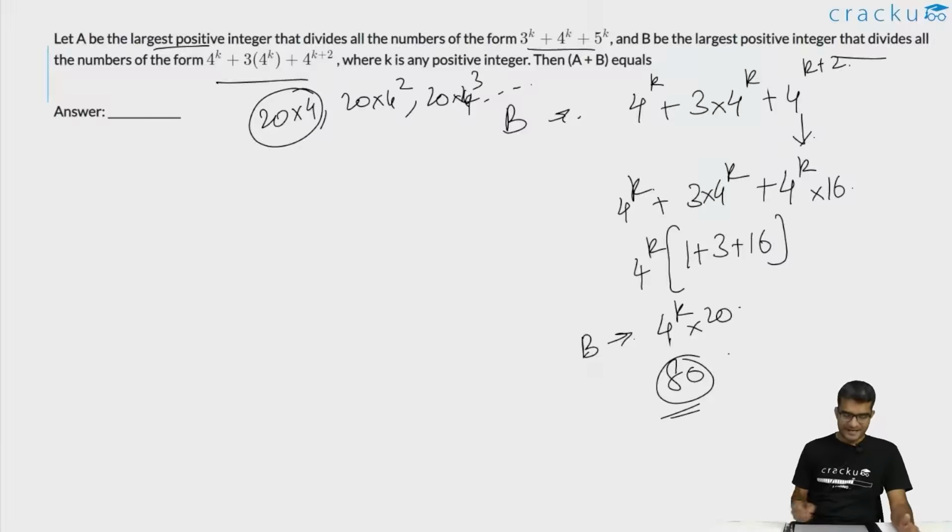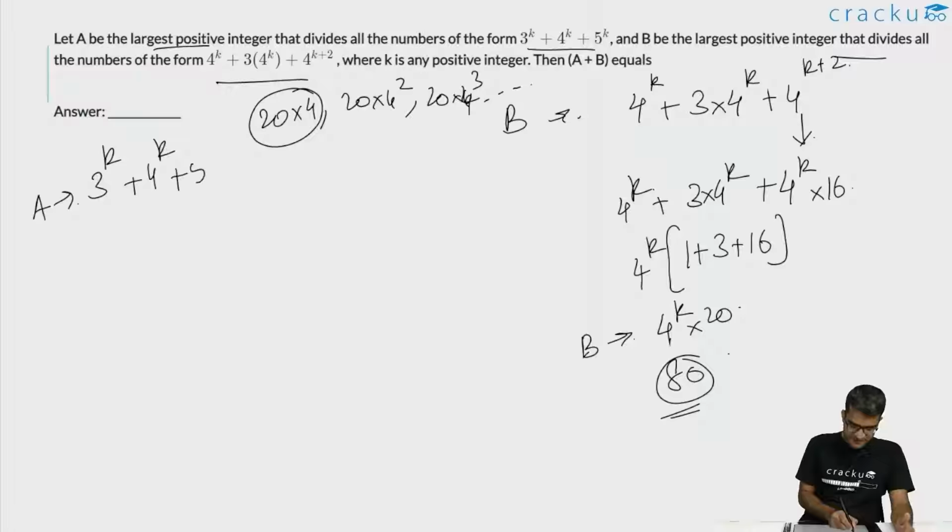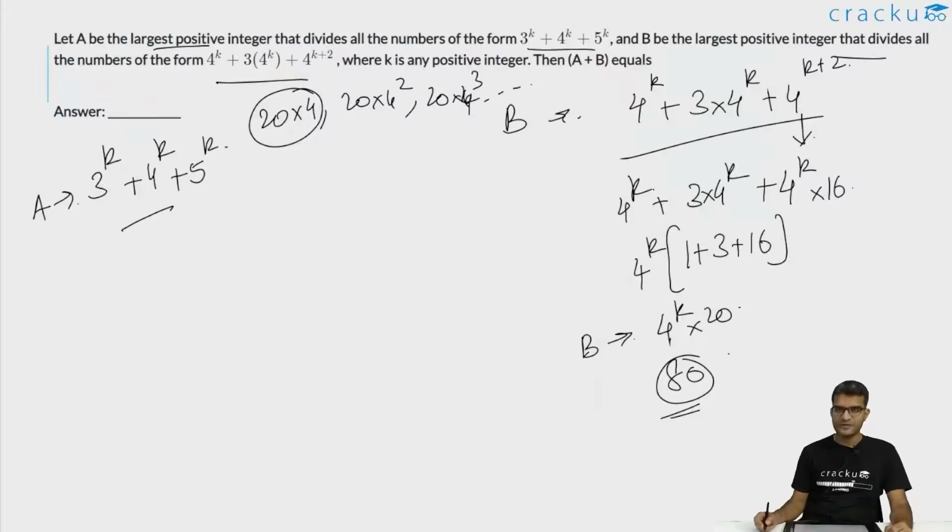If you are looking at A, the HCF, or the highest common factor, of all the numbers which are of the form 3 to the power k plus 4 to the power k plus 5 to the power k. In case of A, we can't really factorize or simplify this given expression. In case of B, this sum could be easily factorized, and we can simplify it to the form 20 into 4 to the power k.